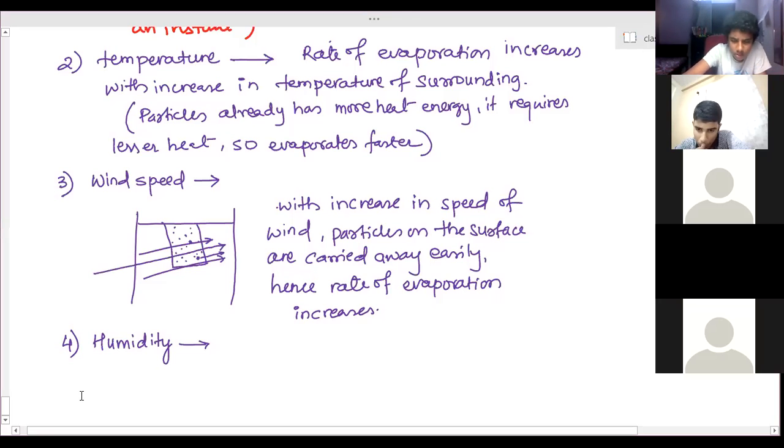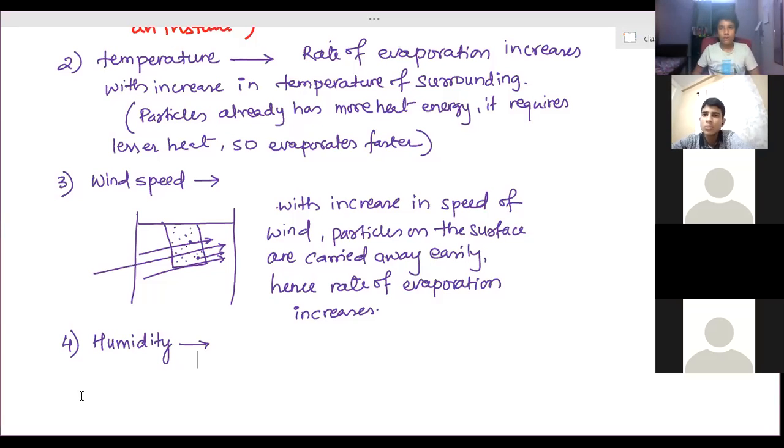Now, what do you mean by humidity? Humidity means the amount of water vapor in the atmosphere. The amount of water vapors in the air is called humidity, right? Humid means wet air, that we call humid air. So if air has more amount of moisture, then that air is called humid air.